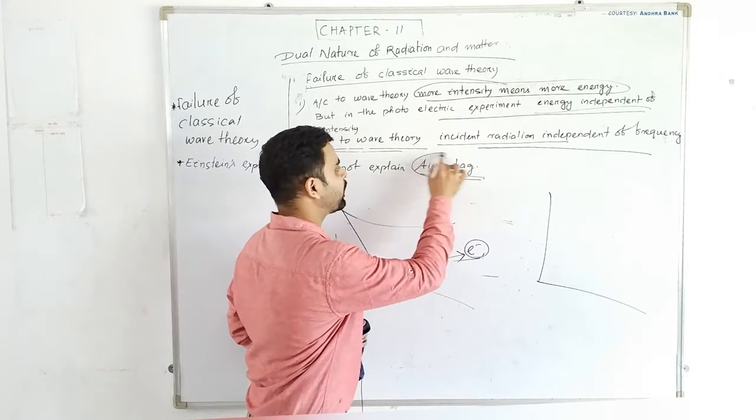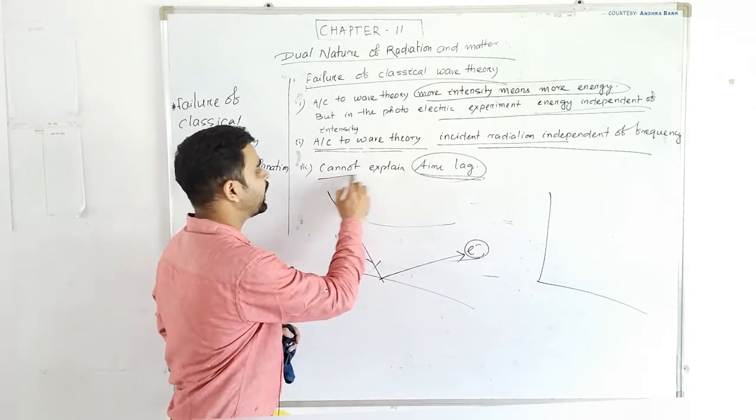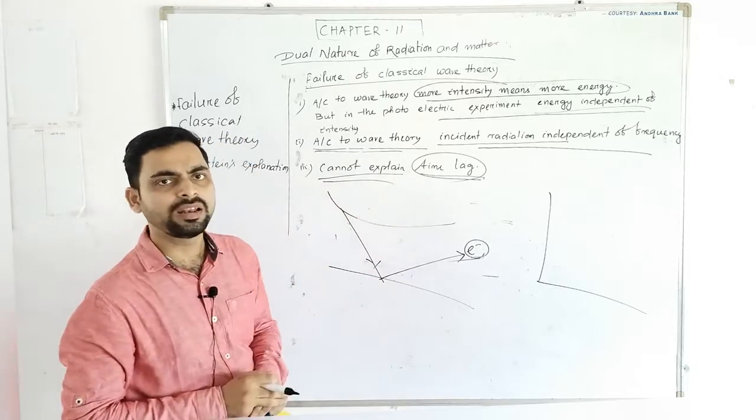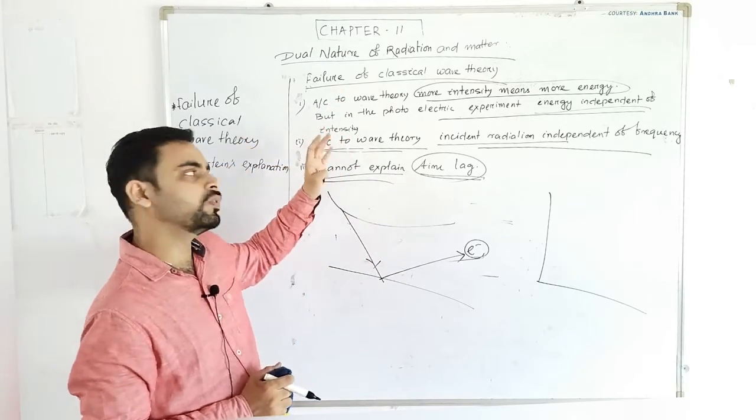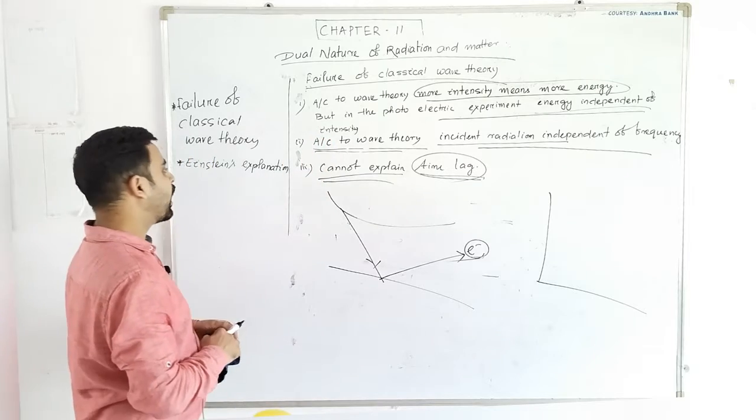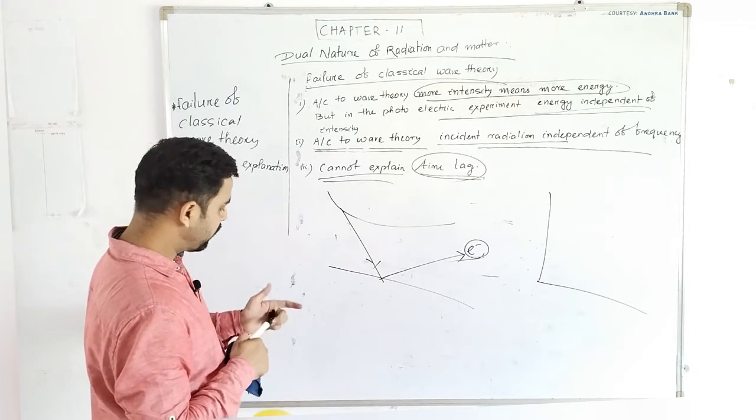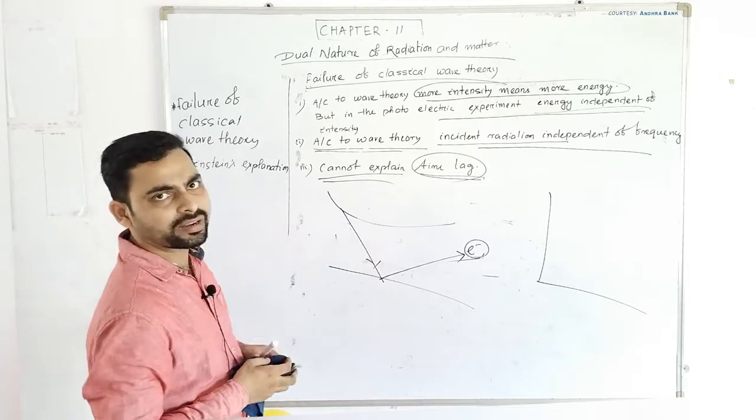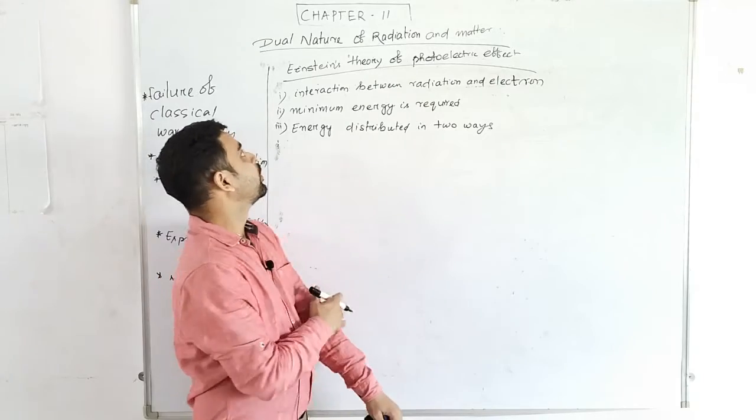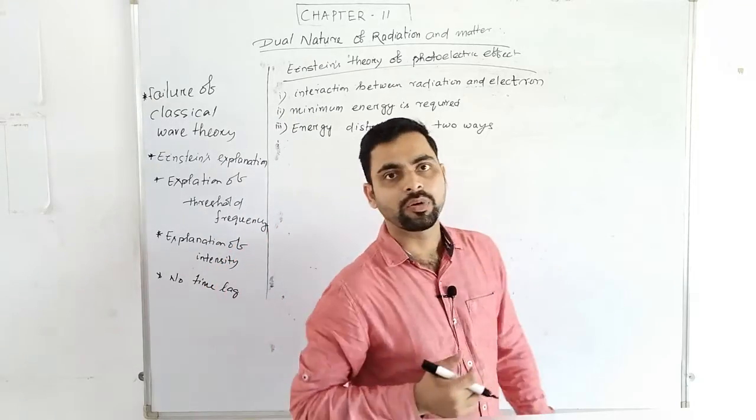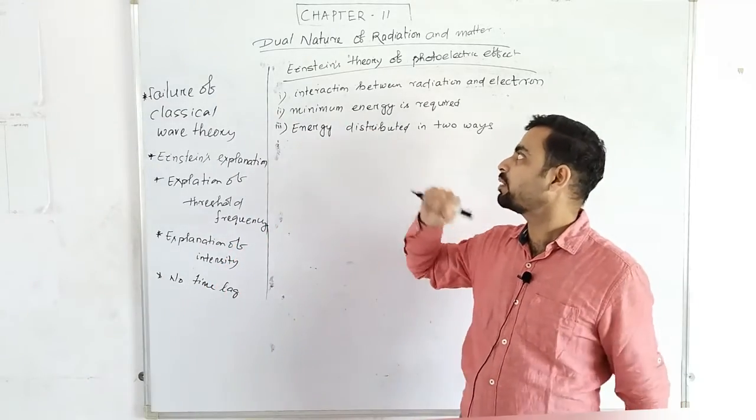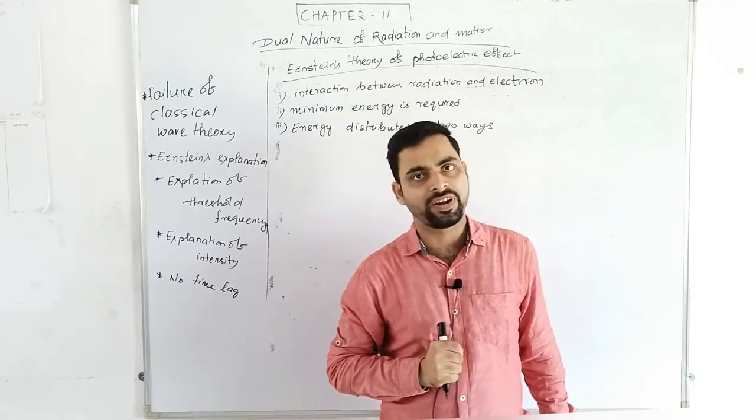This cannot be explained with the help of classical wave theory. So these are the failures of classical wave theory. Next we will discuss how Einstein was able to explain this photoelectric effect. Okay, in the next part we'll study Einstein's theory, how Einstein explained this photoelectric effect, right?